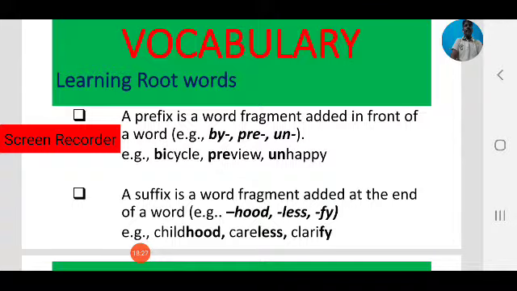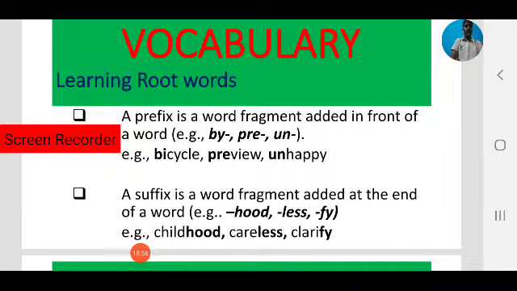A prefix is a word fragment added in front of a word. For example, bi, pre, un. Bi is a prefix. Observe, cycle, we can add bi, so it becomes bicycle. We can learn new words. Next, preview, observe, pre is a prefix that is added in front of a word.